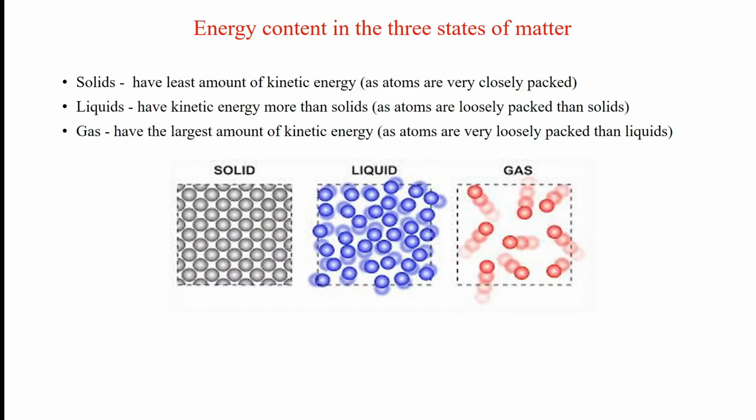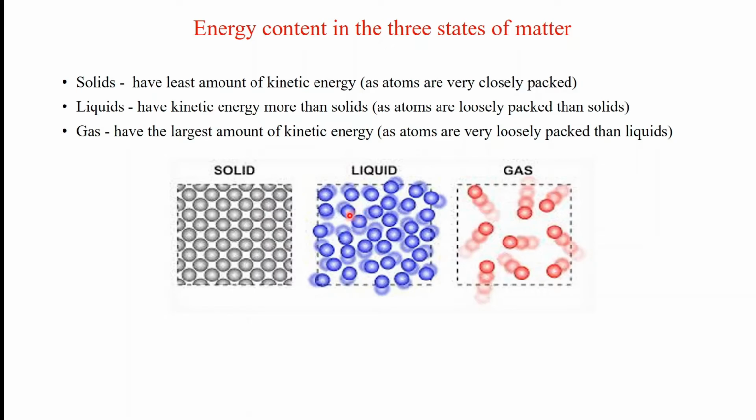Next, the energy content in the states of matter. This is the picture for solid, liquid, gas. See the solid, the two molecules: one molecule is the first and the other is the second molecule. The spacing between the two molecules is very small.